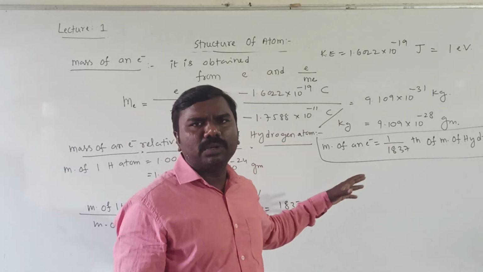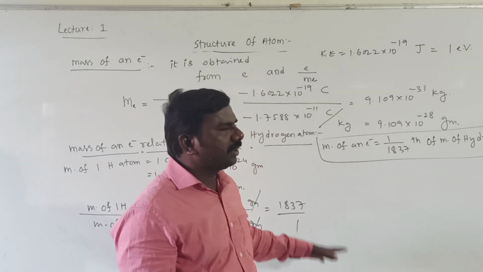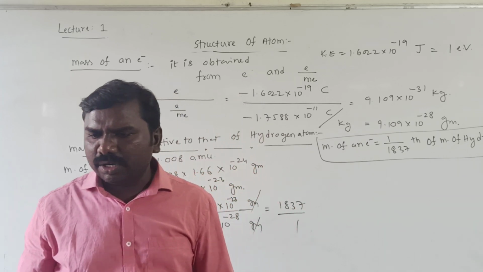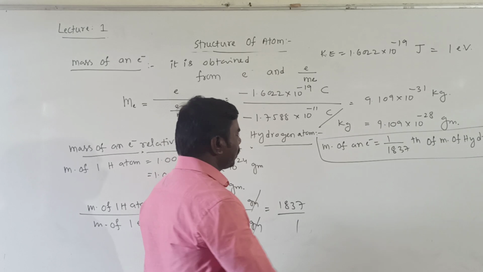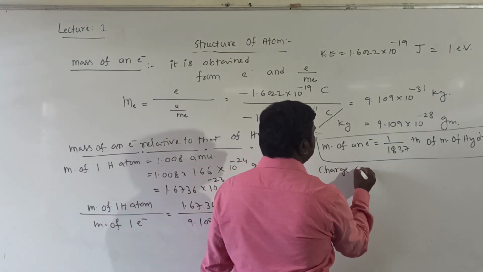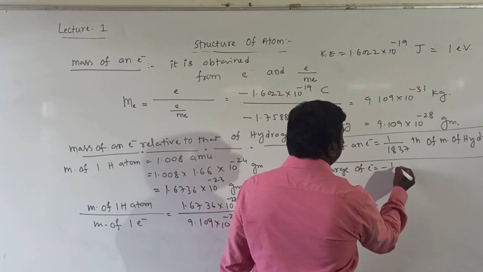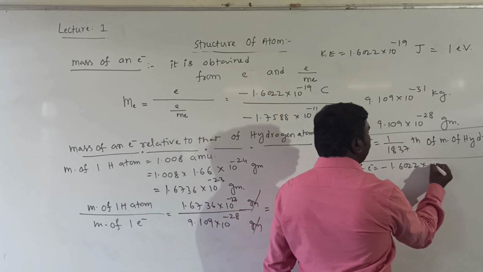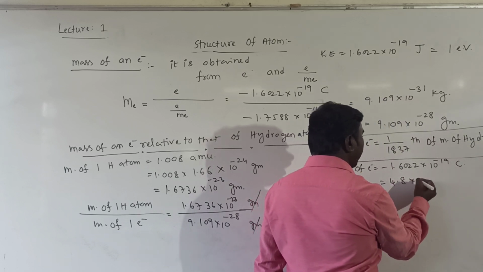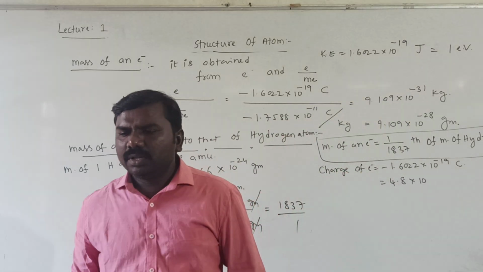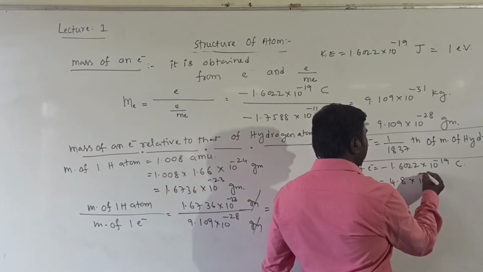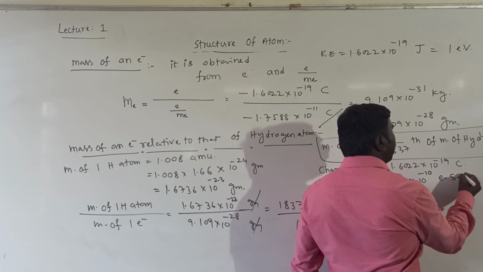That's why I am giving you all this data. This is the data regarding the electron. Till now I have discussed electron. Now charge we will discuss. Charge of electron is minus 1.6022 x 10^-19 coulombs, otherwise 4.8 x 10^-10 in electrostatic units, minus 10 electrostatic units.